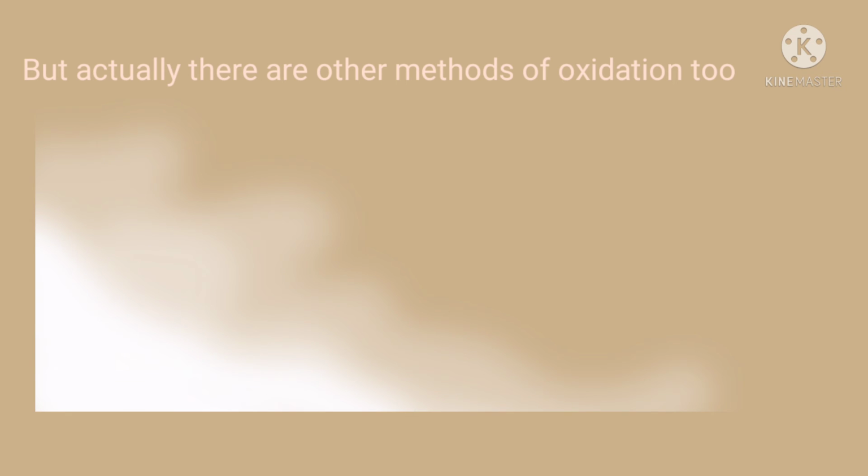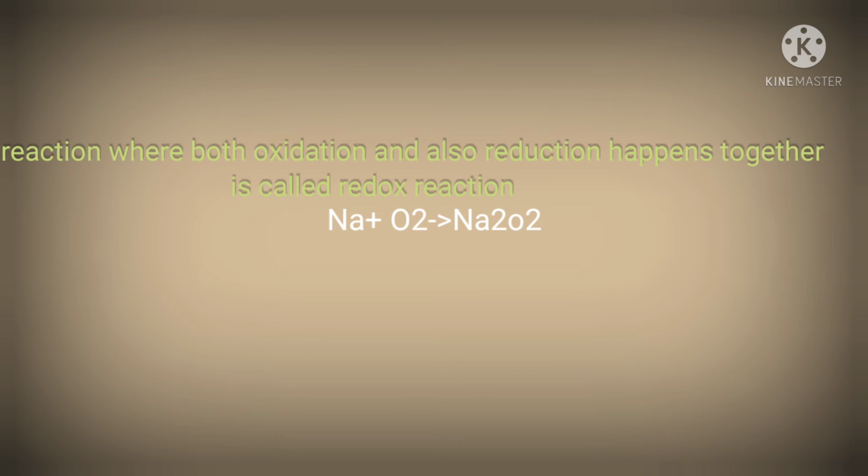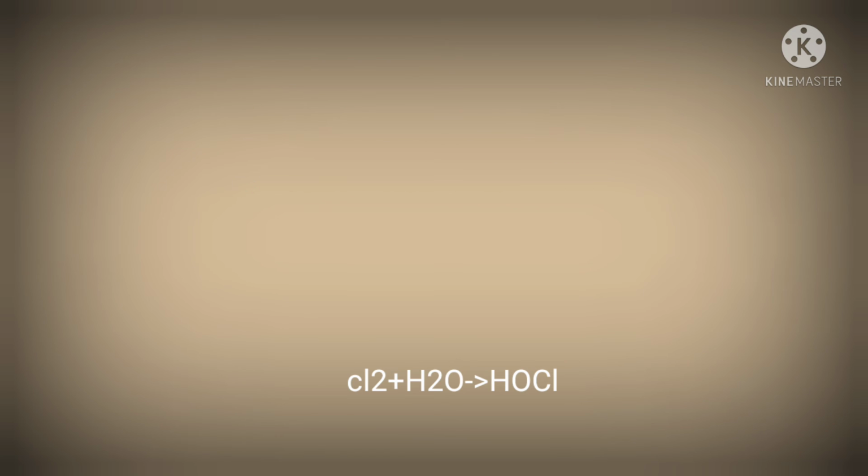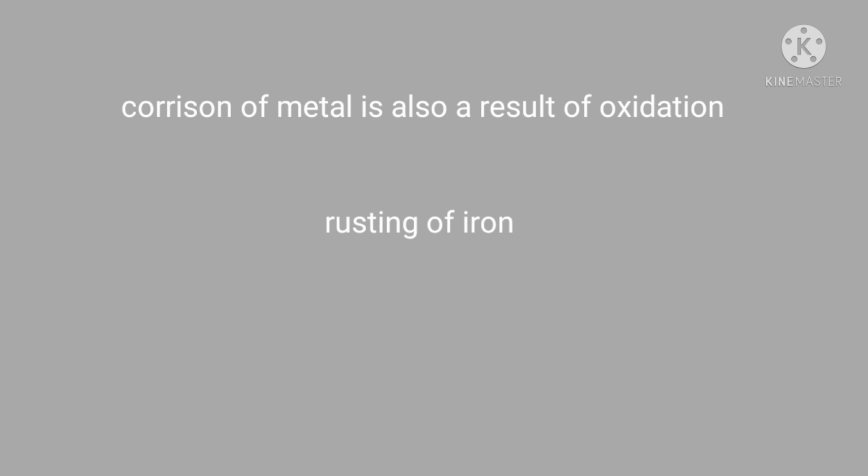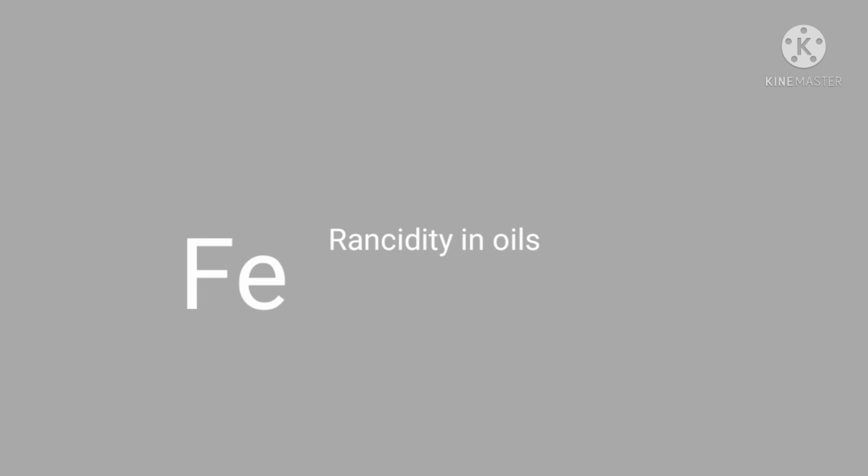But there are other methods of describing oxidation and reduction too. Now a reaction where both oxidation and reduction are happening together or simultaneously is called redox reaction. Rusting of iron is also an example of oxidation in our daily life. One more great example could be the rancidity of oils. It is also a result of oxidation.